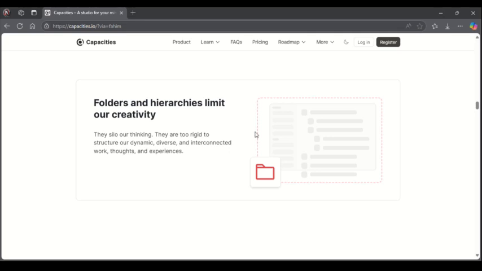You have a flexible and customizable platform. Capacity can be customized to perfectly match your needs and preferences, which makes it awesome. It also offers the benefit of constantly evolving.